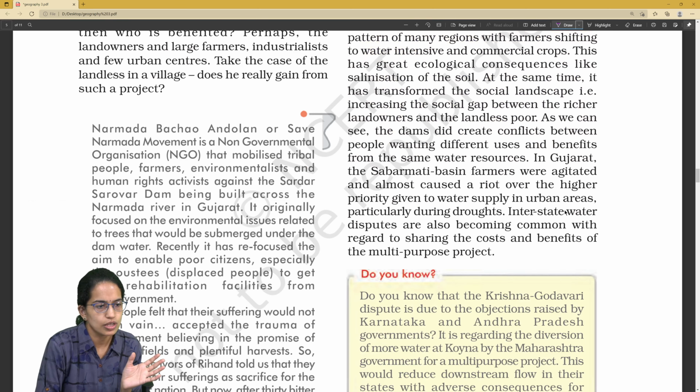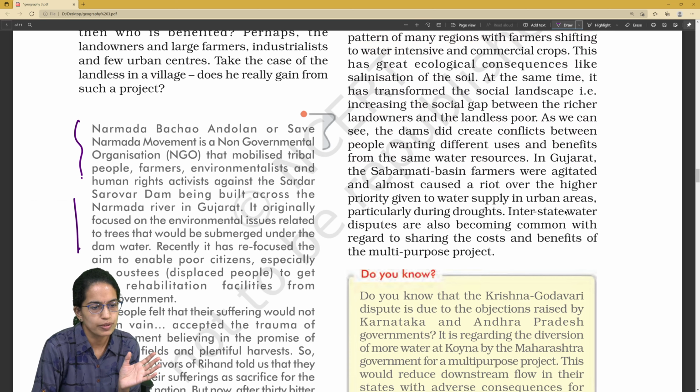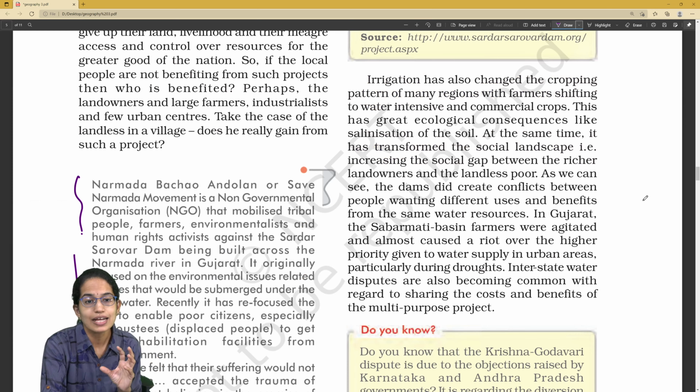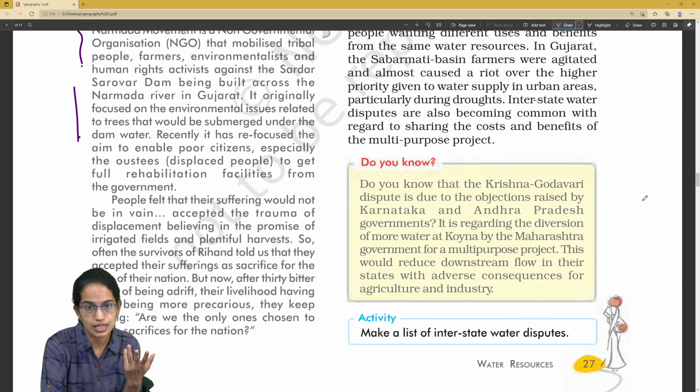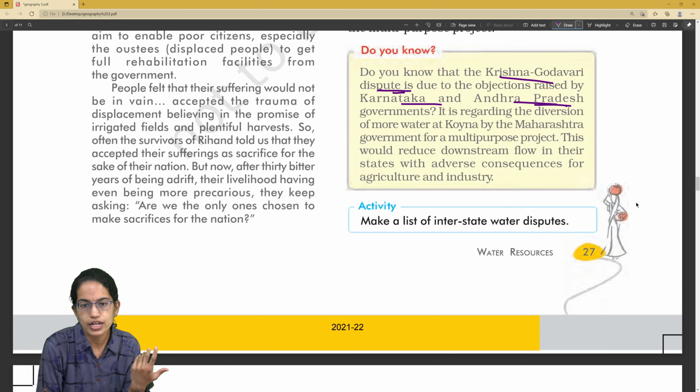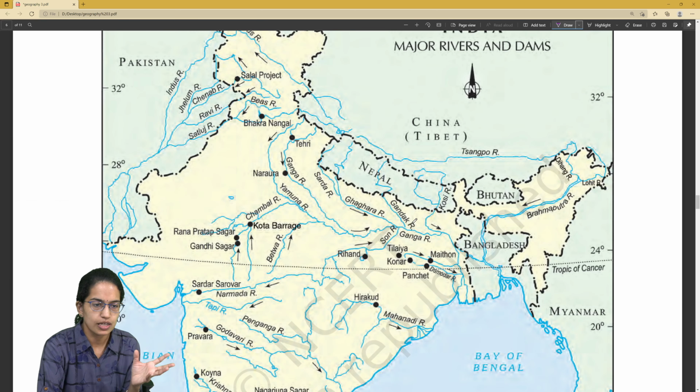Narmada Bachao Andolan, what was it? Where it was mobilized? Again, an important question. Then irrigation has changed the cropping pattern. So we have seen with dams the interstate water disputes rising. For example, Krishna Godavari water dispute, always a major dispute between Karnataka and Andhra Pradesh. And then we have diversions of water at Koyna by Maharashtra government for various multipurpose projects, which is again an inter